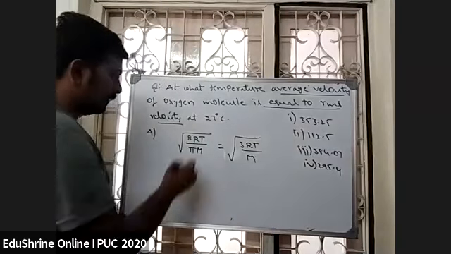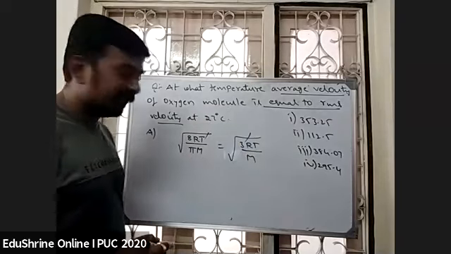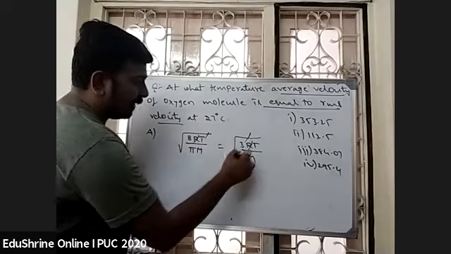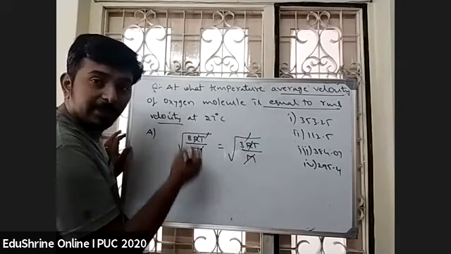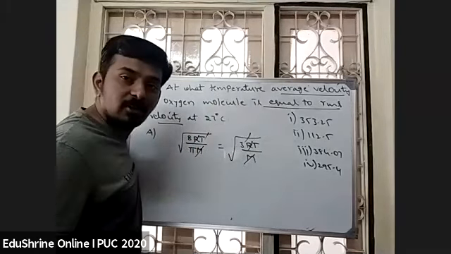Right. Now see here. I'll cancel the root. And I'll cancel R because R value is a constant. For the same gas, M also can be cancelled out because in both cases it is oxygen.